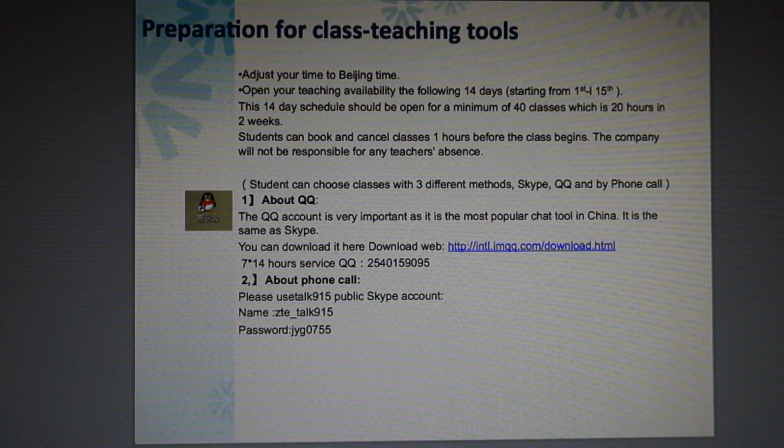Our customer service is working 14 hours a day and 7 days a week. You can see from the page our CSQQ team contact details and phone call information. If you're doing the lessons with a phone call, you can use the Skype login detail in the page to call your student. Username and password are listed in this page.